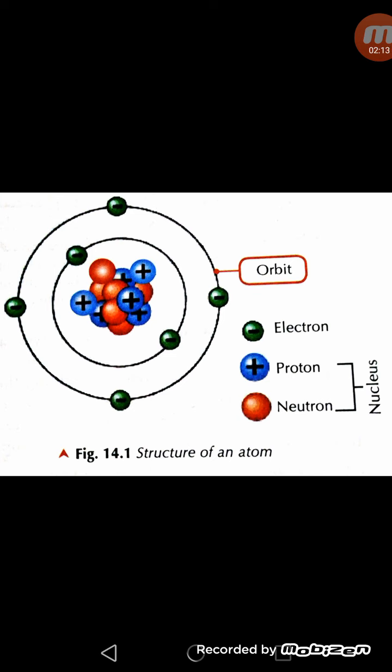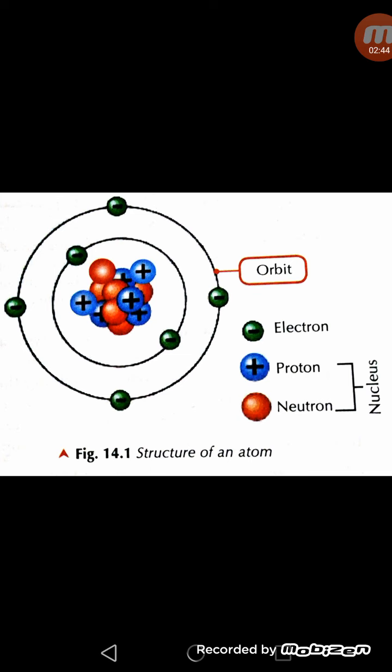Protons are always positively charged and electrons are always negatively charged in an atom, and neutron has no charge in an atom. Protons and neutrons are present in the center of the atom, which is called nucleus of the atom. So we can say the central nucleus of an atom consists of the protons and neutrons, while electrons revolve around it in definite paths called orbits.